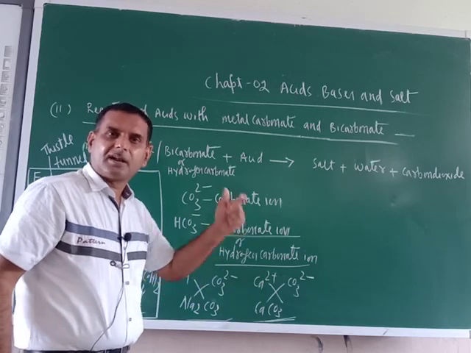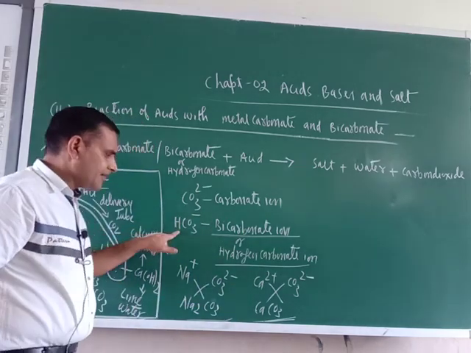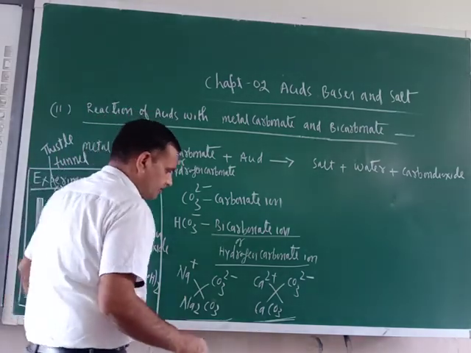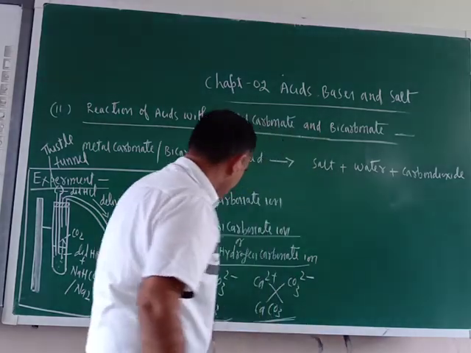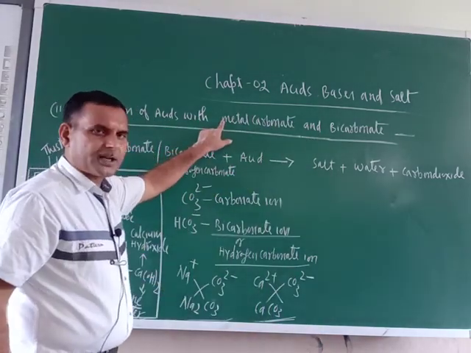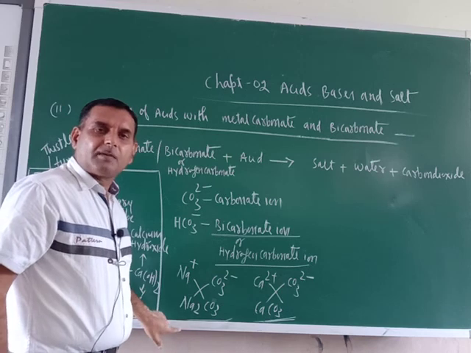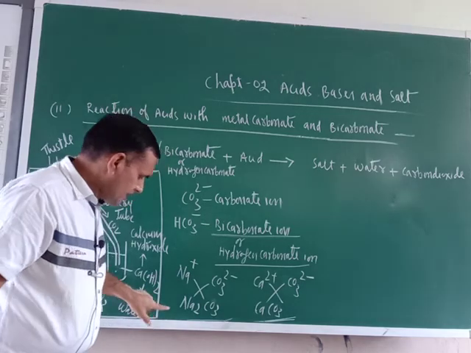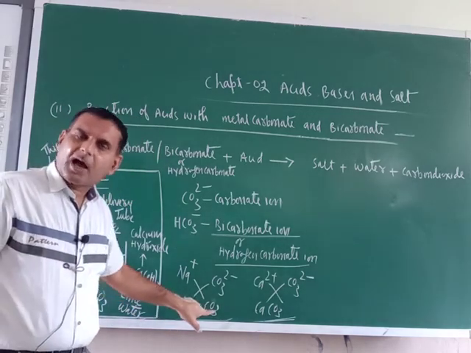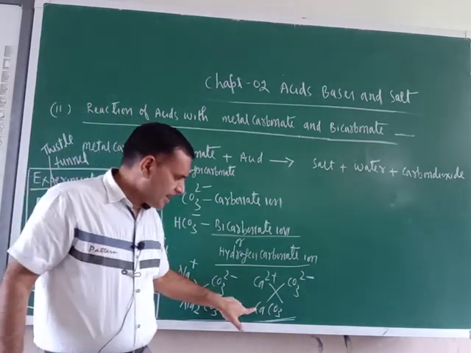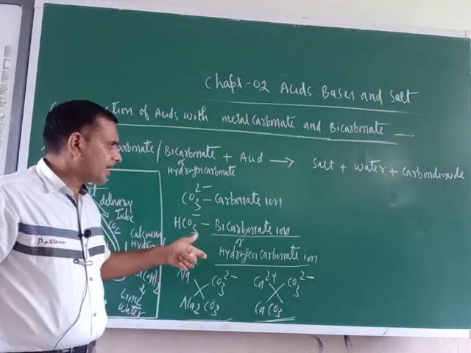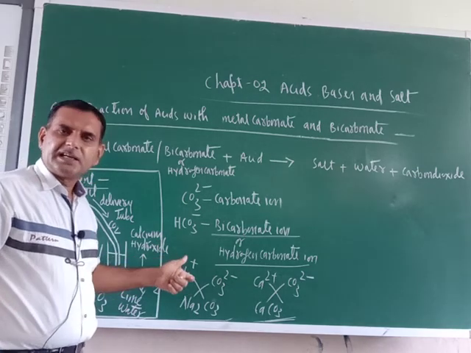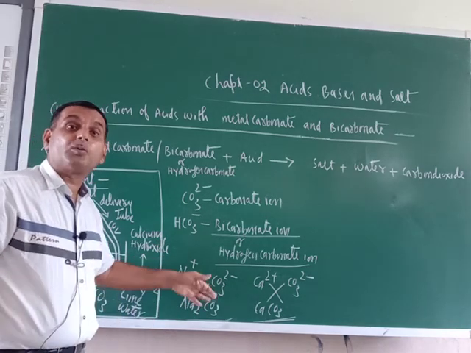Now, the same way, bicarbonate. So just try to understand. Metal carbonates are those compounds which contain one metal and the carbonate ion. Just see, one metal is sodium here, this is the metal, this is the carbonate ion. So this is a metal carbonate compound.